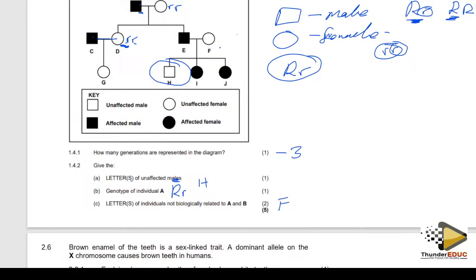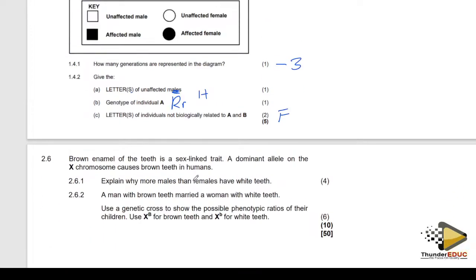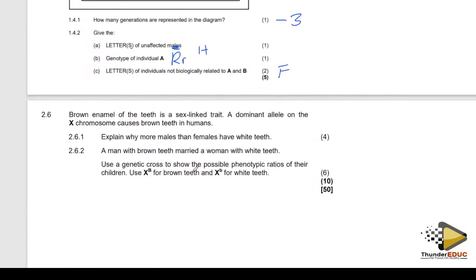Then they're saying that, brown enamel, this is another question. Brown enamel of teeth is sex-linked. Here, they have specified that this is sex-linked.